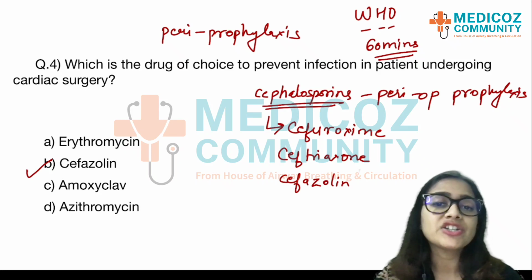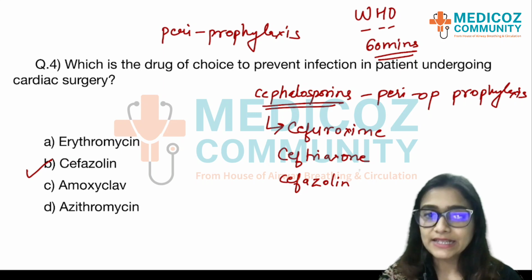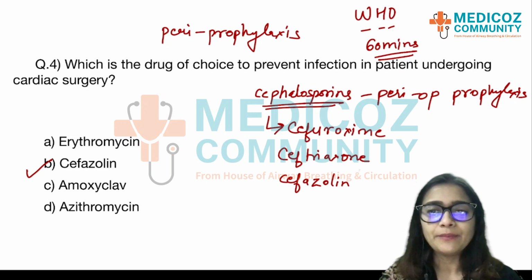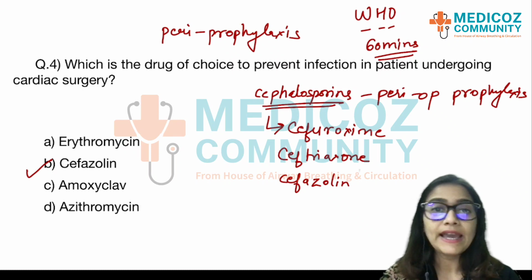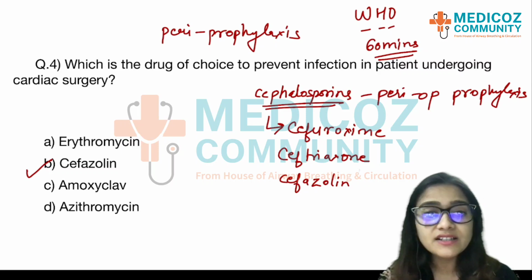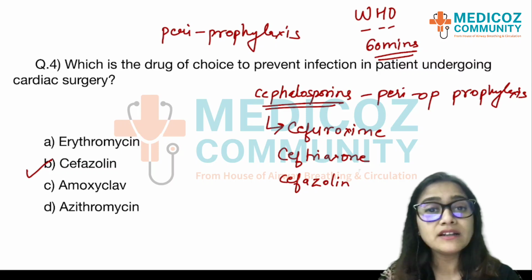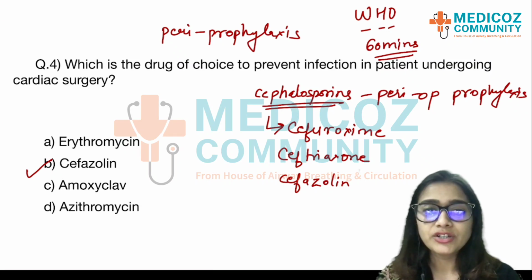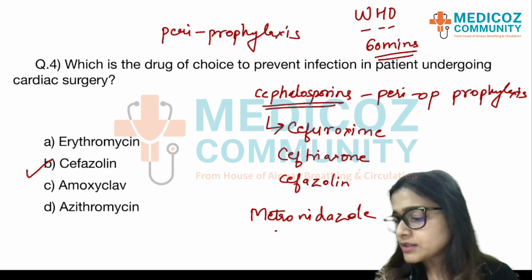In case the patient has any allergy to cephalosporin, then we give either amoxiclav or teicoplanin depending on what coverage we need. Now if the patient is going to undergo surgery like of the maxillary air sinus, sinus surgery, or any intra-abdominal surgery or any perianal surgery where there is a risk of gram negative or anaerobic infection, then we add metronidazole as well to the surgical prophylaxis.